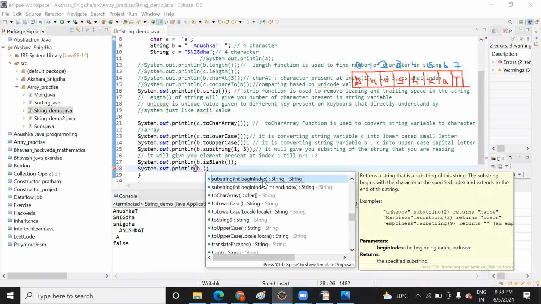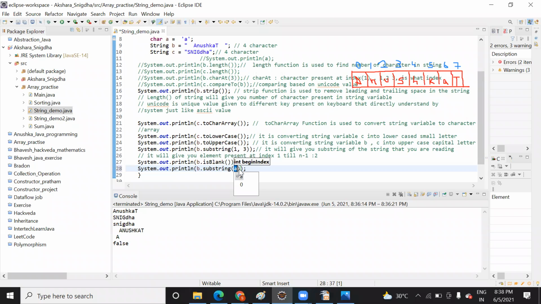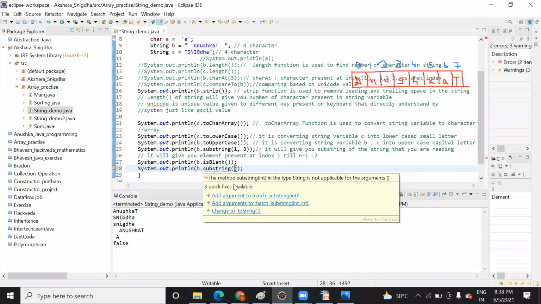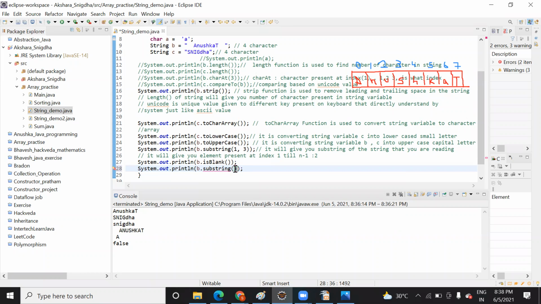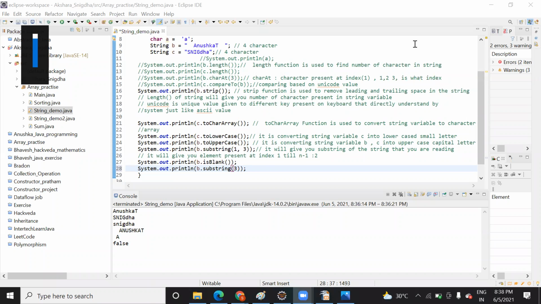So here there is one function. Let me pass it here now. Inside this you need to pass the index, and add an argument. Whatever index you pass here, based on that index it will give you the substring. Sorry, I forgot to run this one. I will upload this code and share it also, so you can try it and run it.